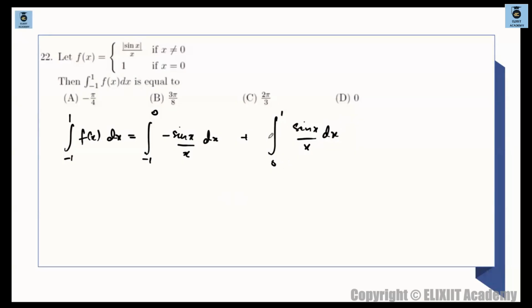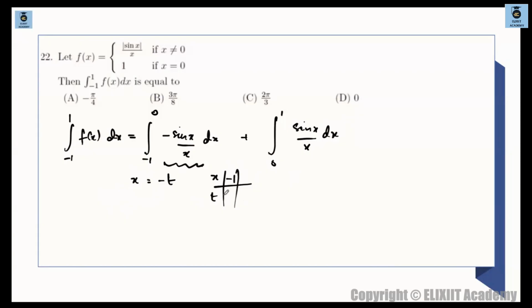Now here we are having 0 to 1 and then -1 to 0. So do we need to integrate one of them? No. So what I'll do is I'll take x as minus t. For this particular integral, I'm taking x as minus t. Why will I take x as minus t? You will see that this will become your range. First of all, your range will become, let's say this is x and t.